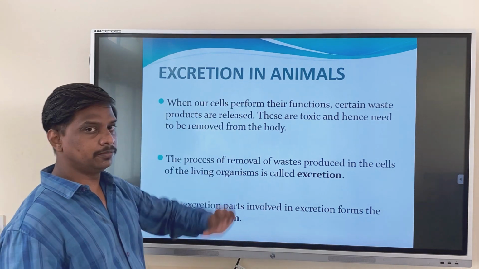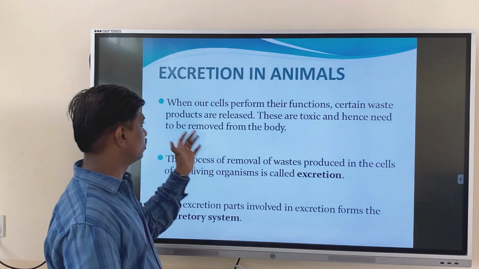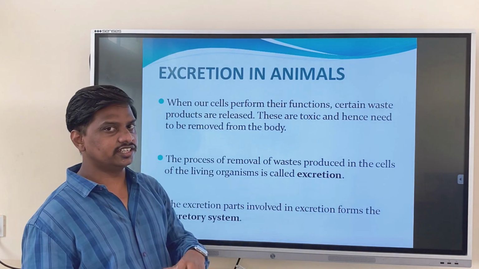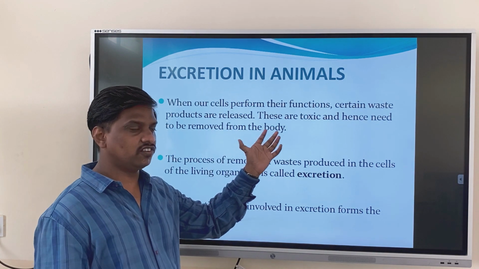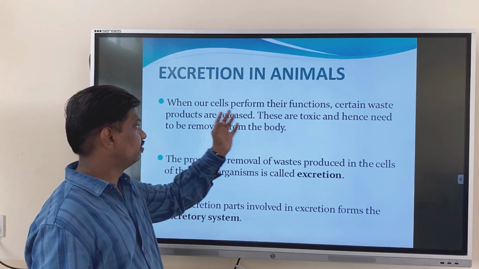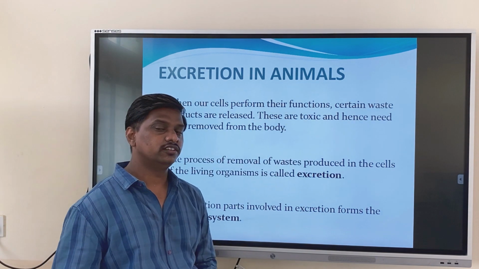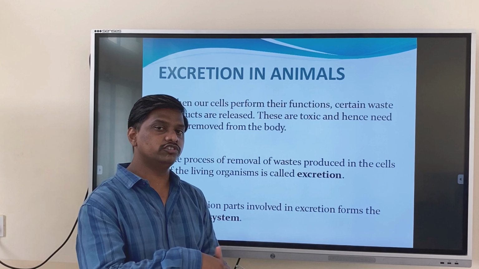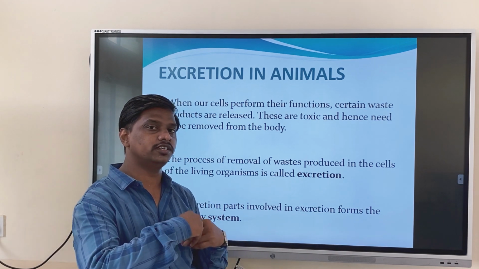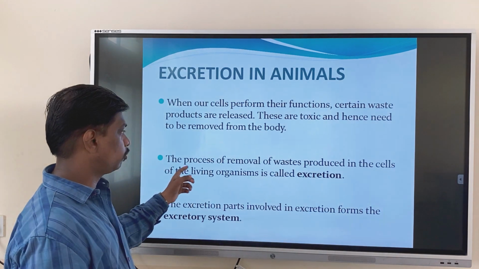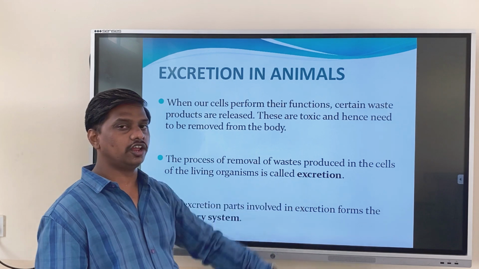Excretion in animals. When our cells perform their functions, certain waste products are released. Our body is constituted by cells, and whenever a cell functions, it produces some waste. These are toxic and dangerous to our body, and hence need to be removed. The process of removal of waste produced in the cells of living organisms is called excretion.